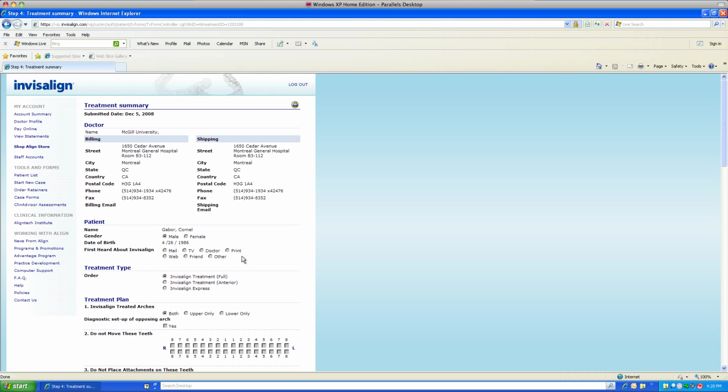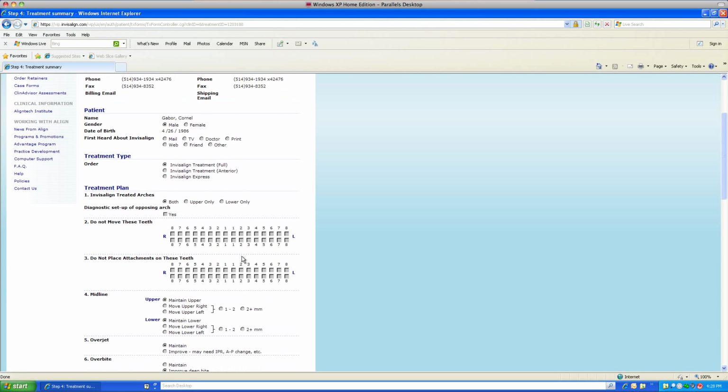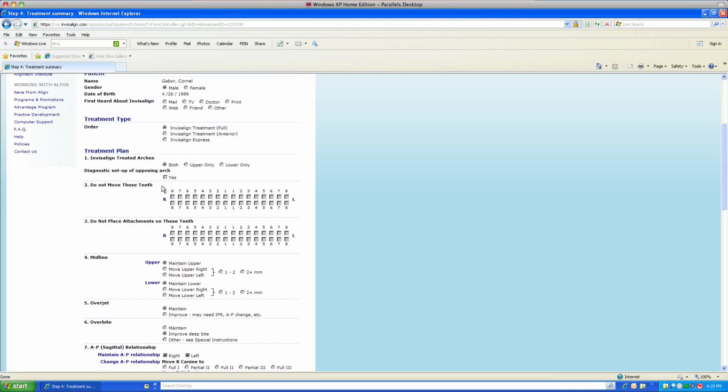So here we're going to see some basic information about the patient: name, gender, date of birth, and so on. What type of treatment is requested, either full treatment, express, or anterior, which is canine to canine. Again, they're going to specify more details of what they want from you. To treat each arch, both upper or lower only.